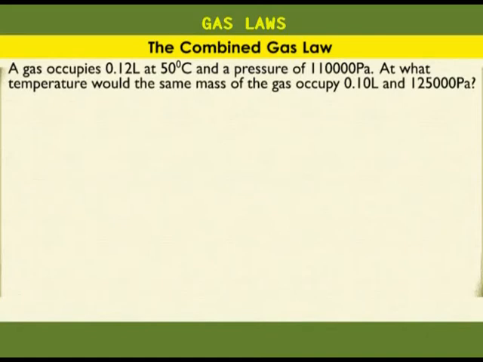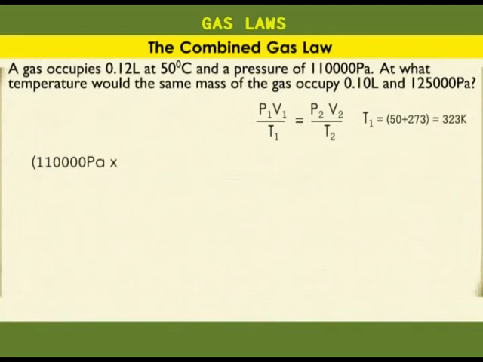This is a before and after situation. We write the combined gas equation. P1V1 over T1 is equal to P2V2 over T2. Then we substitute in what we know and remember to convert temperature into Kelvin. 50 degrees Celsius is equal to 323 Kelvin.